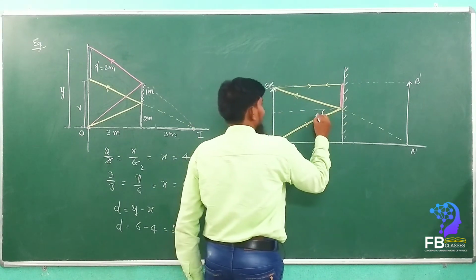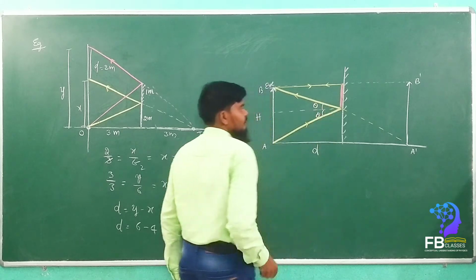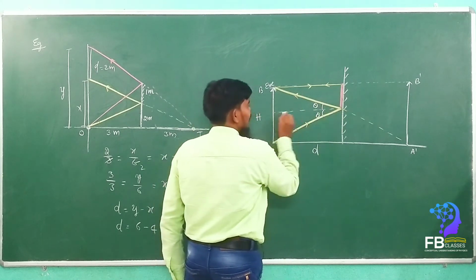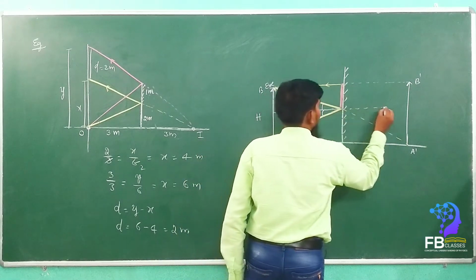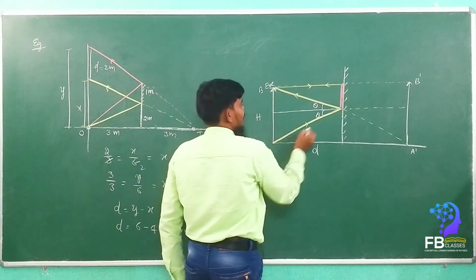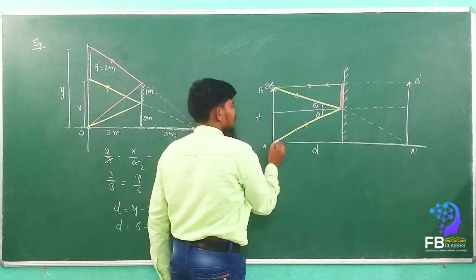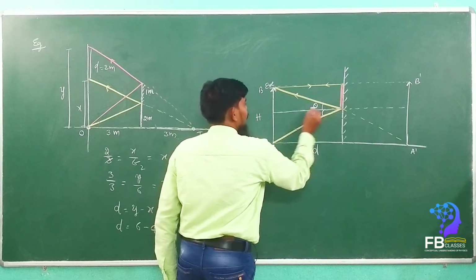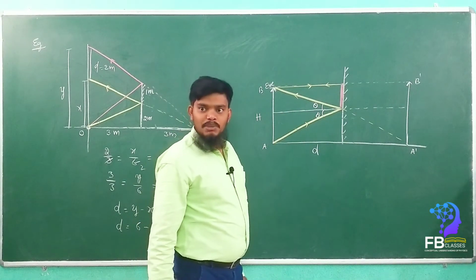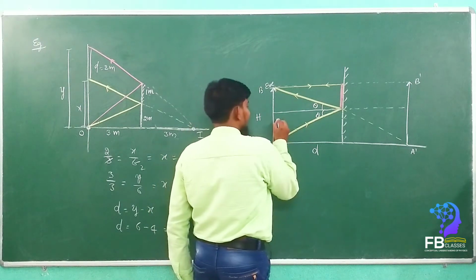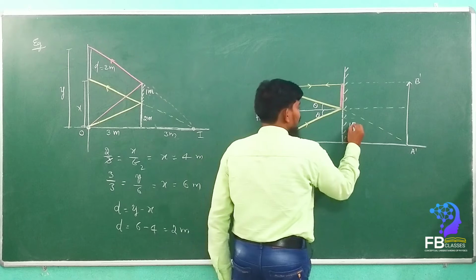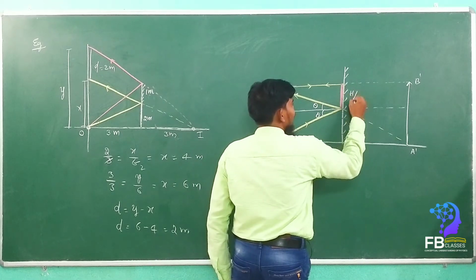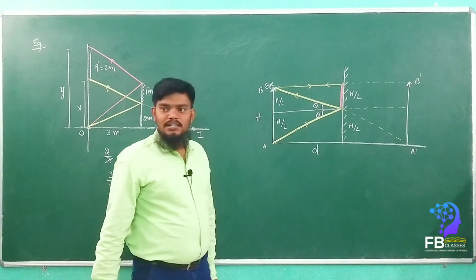This is theta, and this is also theta. So this triangle and this triangle, both the triangles are congruent, similar triangles. If they are similar triangles, this is h by 2, this is also h by 2, and this also h by 2. Are you getting my point? Very simple.